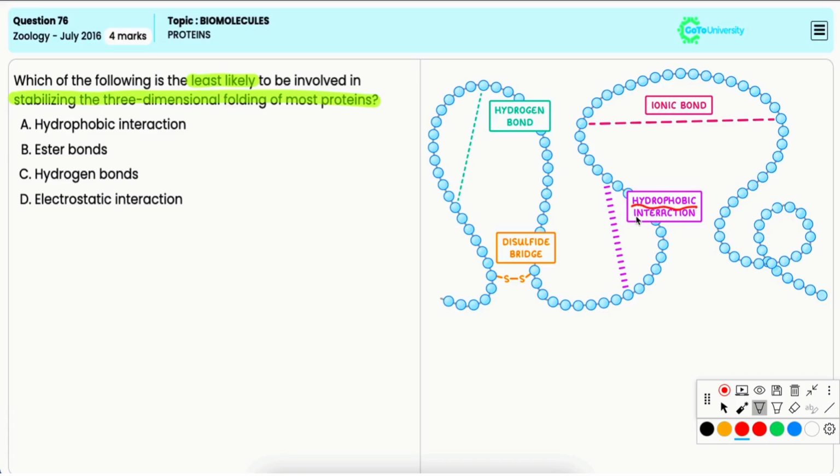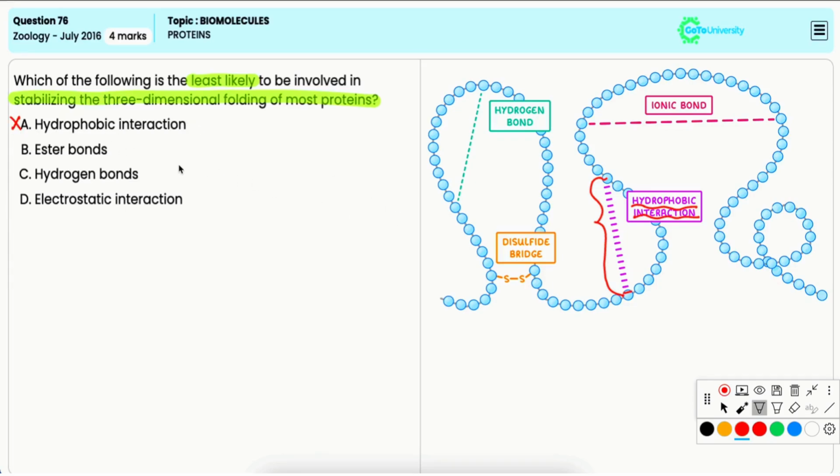Now, hydrophobic interactions are important in stabilizing the three-dimensional structure of the proteins because non-polar side chains tend to cluster together in the interior of the protein to avoid contact with the water, thus contributing to the protein stability. Hence, it is incorrect option.